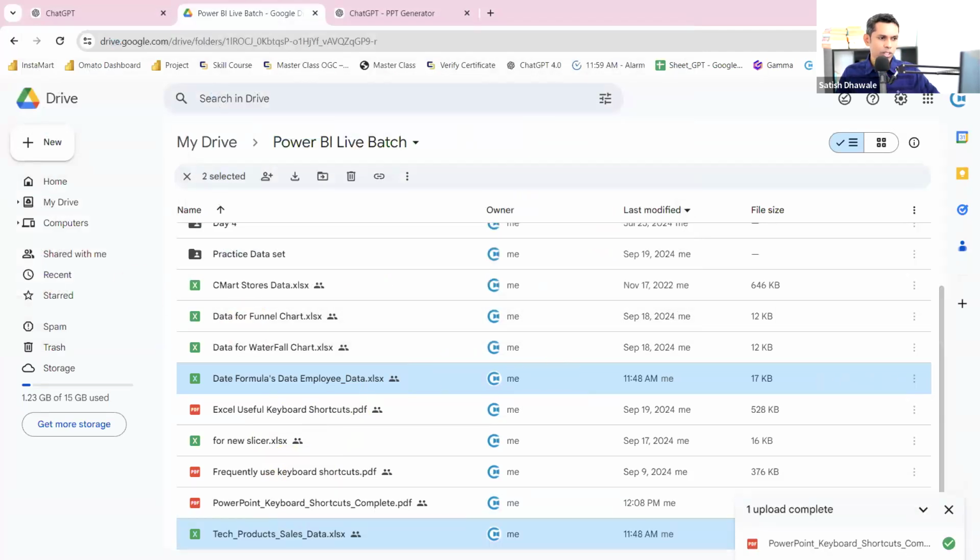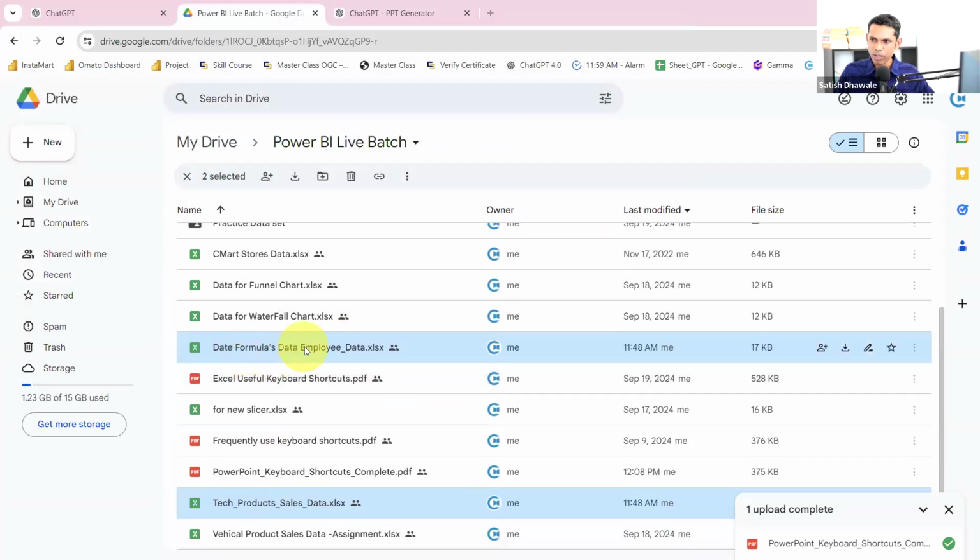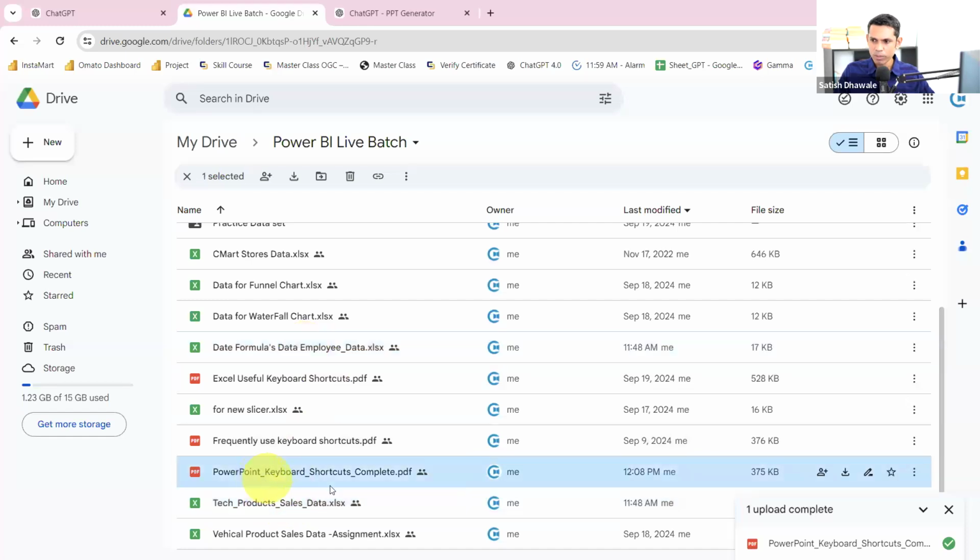Once you download, just put down D inside the chat section, because we are about to start our DAX formulas. Let me know once you download these two files, the date formulas data and the product sales data. And I have given you the PowerPoint keyboard shortcuts. You can download it and practice on it later on.